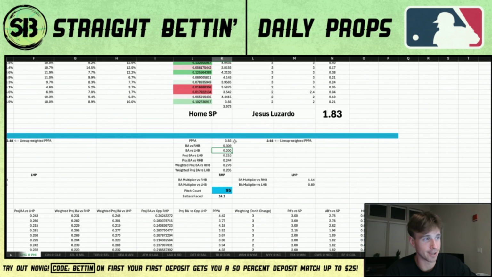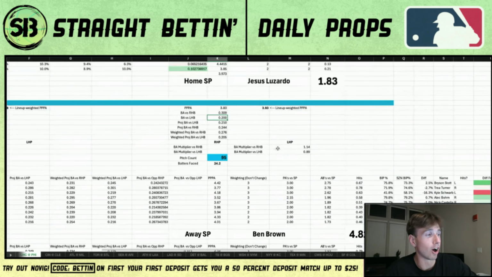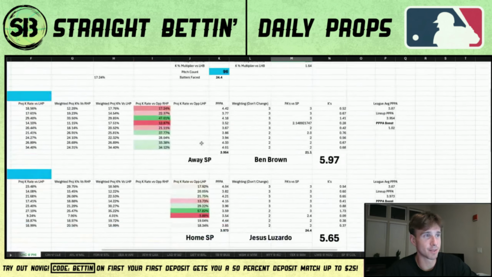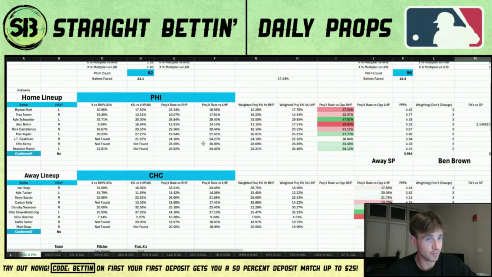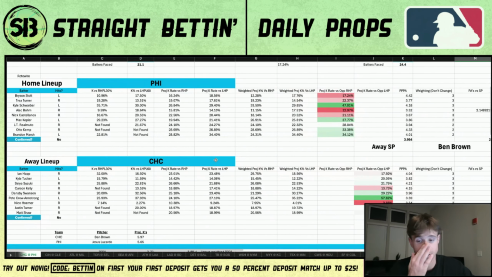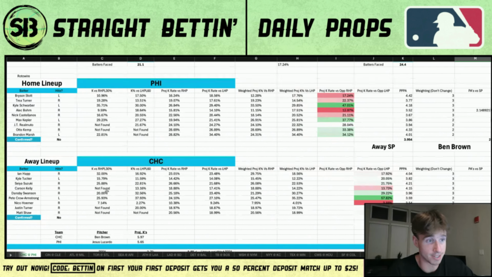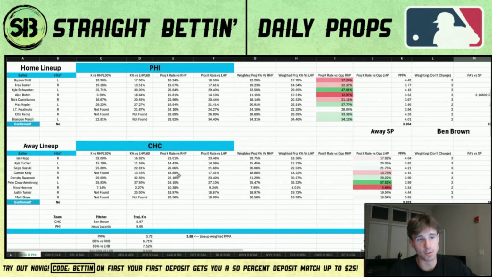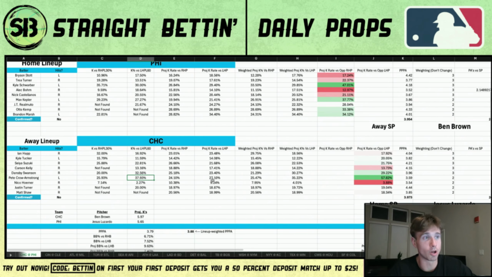Because if you're striking out damn near half of the lefties you face, you're probably not going to have a great batting average. So all that stuff, Luzardo is the biggest split pitcher, I think, in the league, if I'm not mistaken. But yeah, lefties against Luzardo, very, very tough matchup. And then righties against Luzardo, very, very easy matchup.